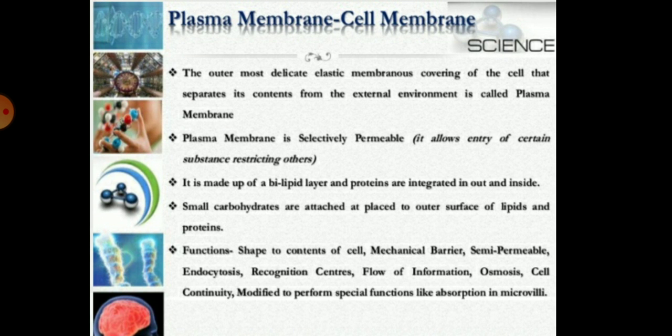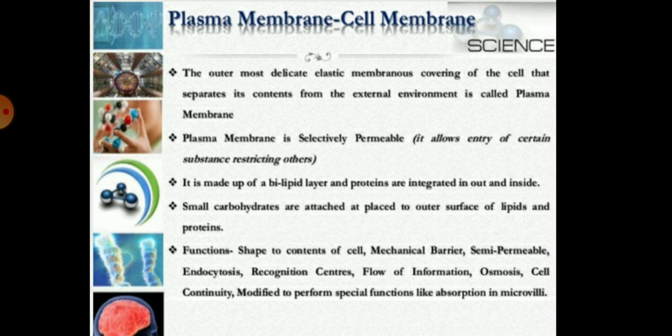So children, the cell membrane is a selectively permeable membrane because it allows the entry of certain specific substances and resists the other substances. It is made up of bilipid and proteins, so it is called a lipoprotein.